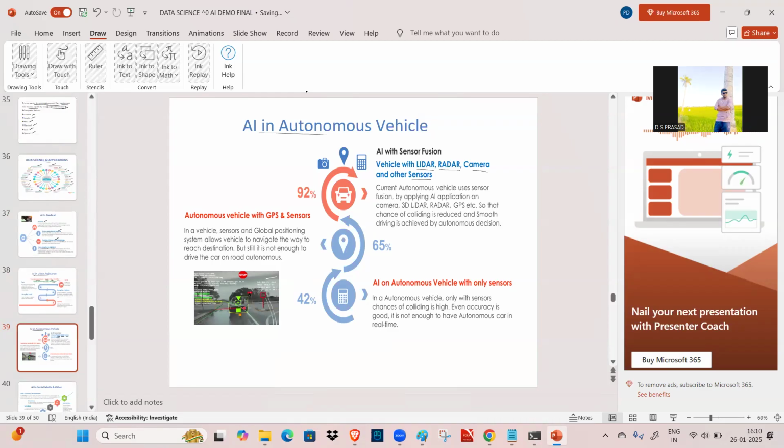And also in water, like submarines, we need to look after everything. Previously, in the radar sector, most of the time we used C++ programming, applications built with C++, but now we are using Python. In Python, the backend is C++. That is the thing. So here, autonomous vehicles with GPS and sensors, we are going to use in that.